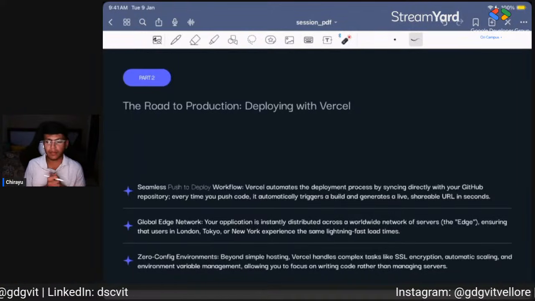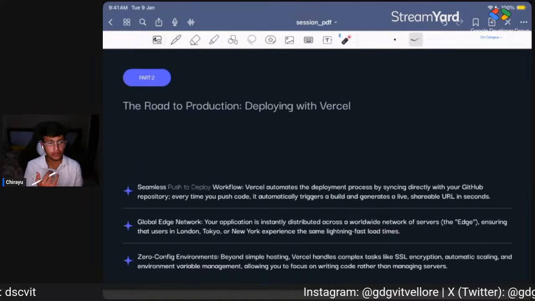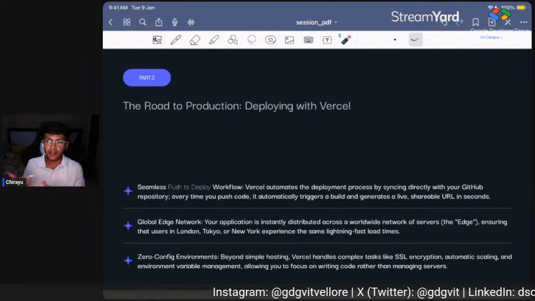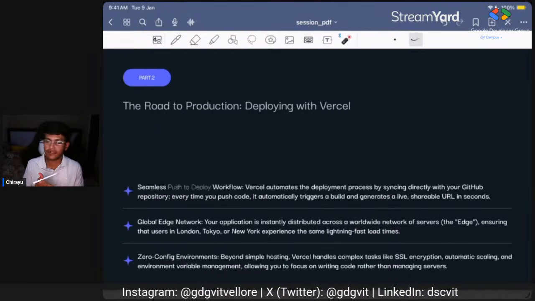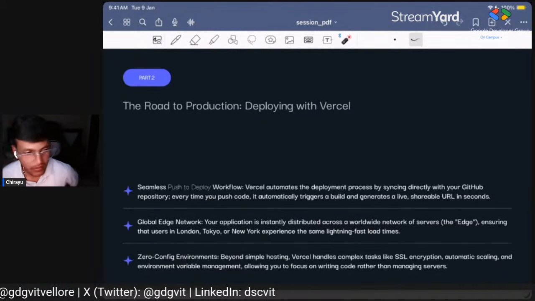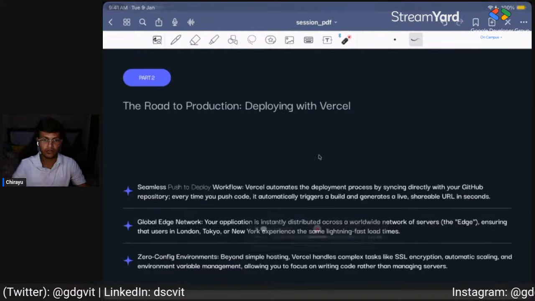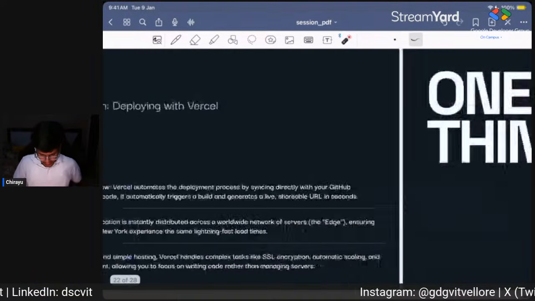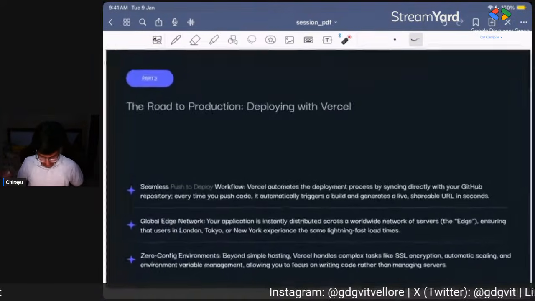We have many server locations, for example Mumbai and Hyderabad, the two locations in India. So Vercel is basically an easier approach to deployments.